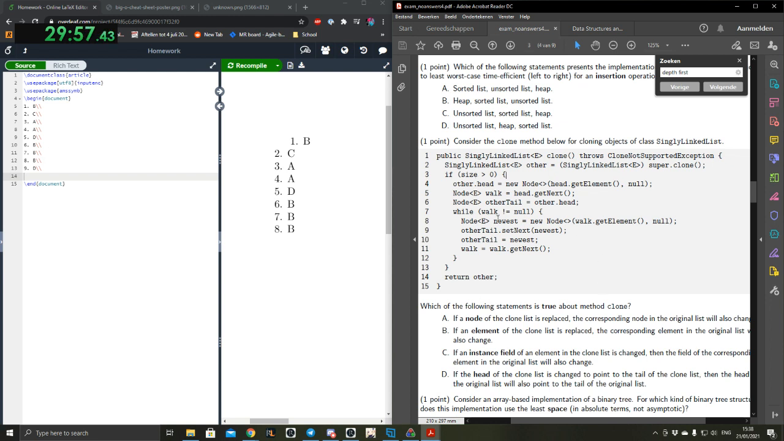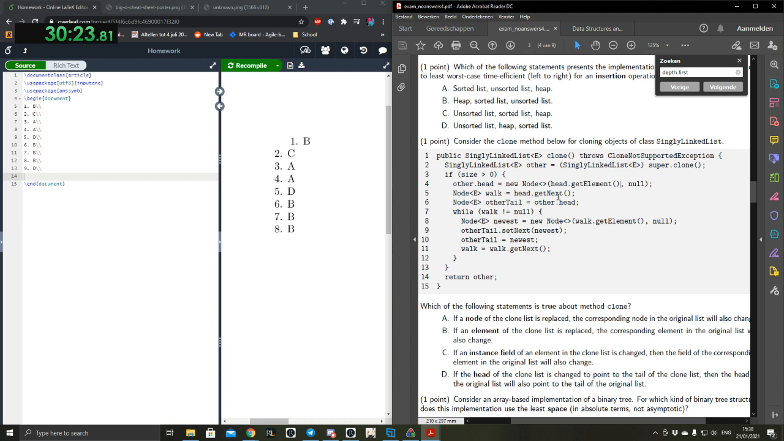I'm gonna go through this first, and then we'll see if we can get it. So if size is bigger than 0, the new list's head is a new node, which takes the head of the... I assume that this head is just a property of the list we're in. Yeah. So it just copies the head with get element, and then the element after that is null.